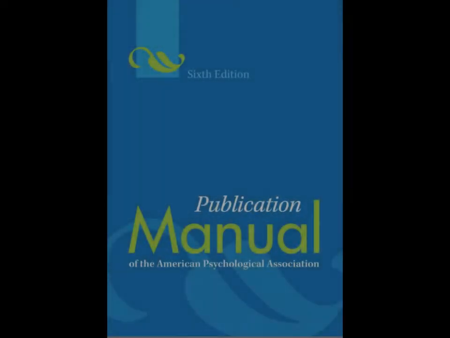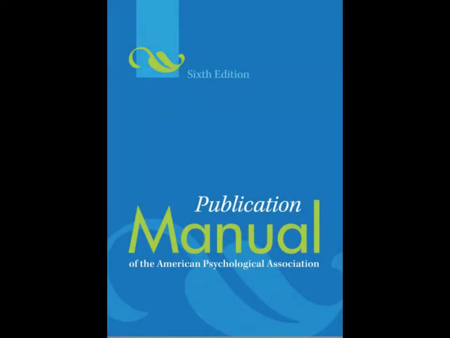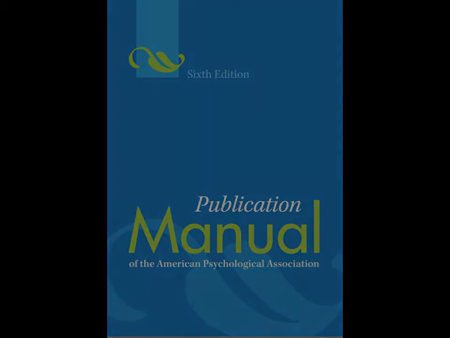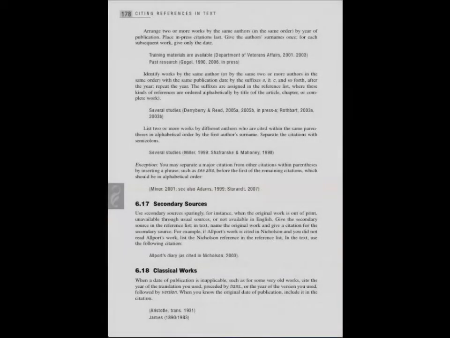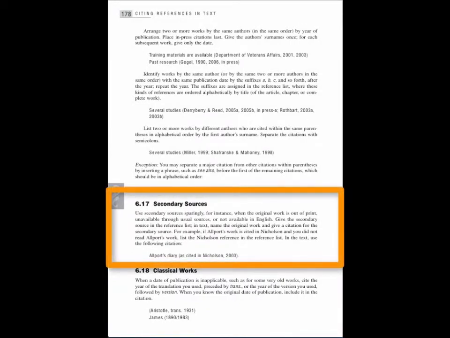I've mentioned that you should base your research on primary sources, original sources, scholarly publications like textbooks and journal articles. Following APA style, you should refrain from citing secondary sources, which are another author's observation of the source. So therefore, you're relying on that author's interpretation of a source, and you're relying on that author's accuracy in terms of quoting and citing that source.